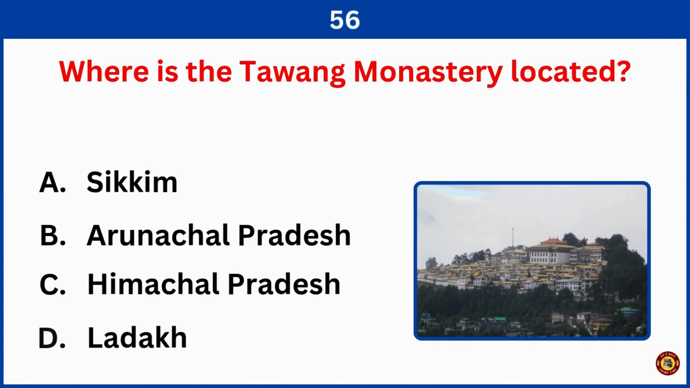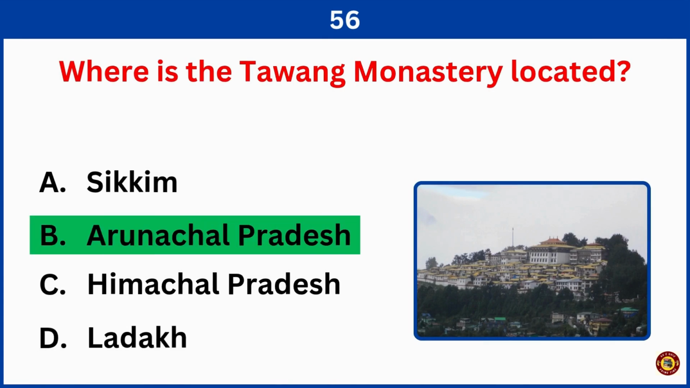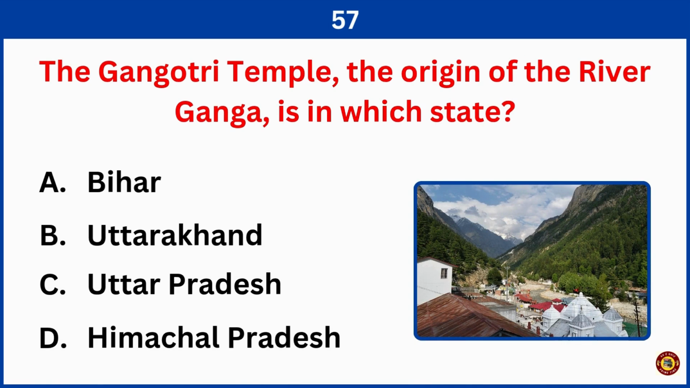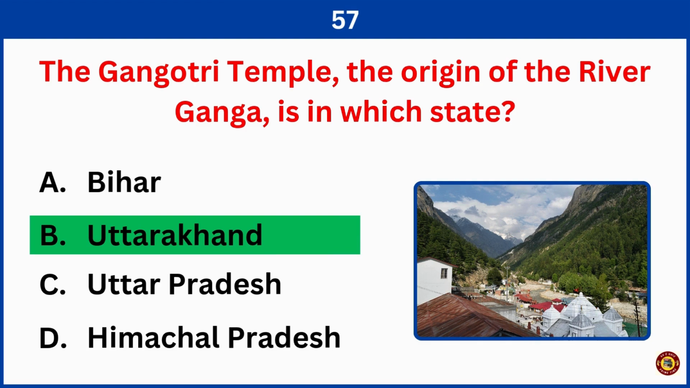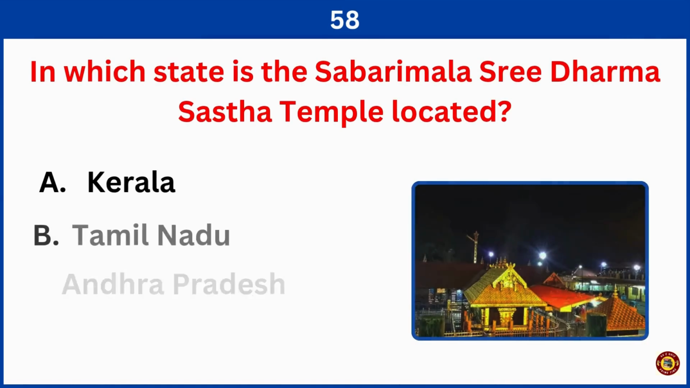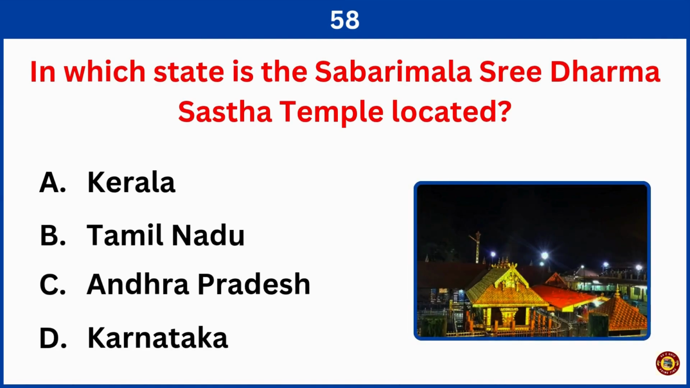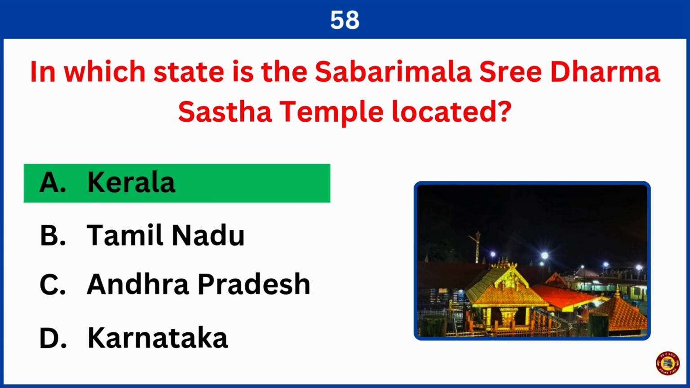Where is the Tawang monastery located? Right answer is option B, Arunachal Pradesh. The Gangotri temple, the origin of the river Ganga, is in which state? Correct answer is option B, Uttarakhand. In which state is the Sabarimala Sri Dharma Sastha temple located? Correct answer is option A, Kerala.